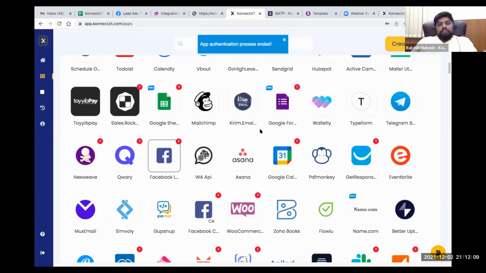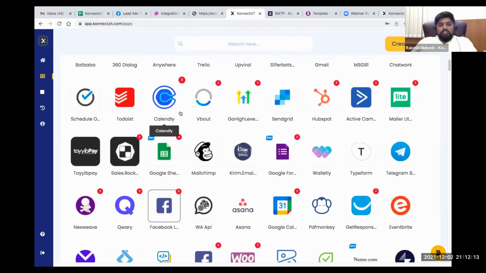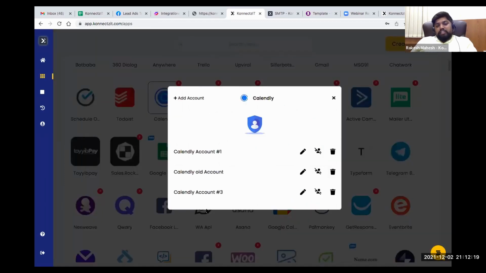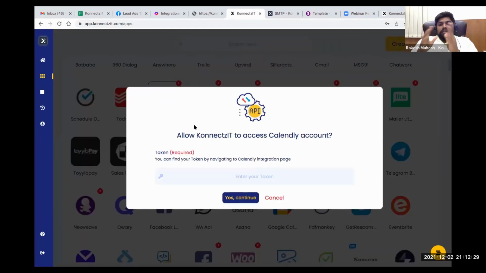And the second type of authorization is API key based or auth token based authorization, where you just need to enter the API key. So basically here, for every app you can manage multiple accounts. You can choose that like this, and just click on add account. When you click on that, it will ask for the API key, where it will be staying inside the Connexit account only, the Connexit tab itself. So it is not redirecting to any other tab.